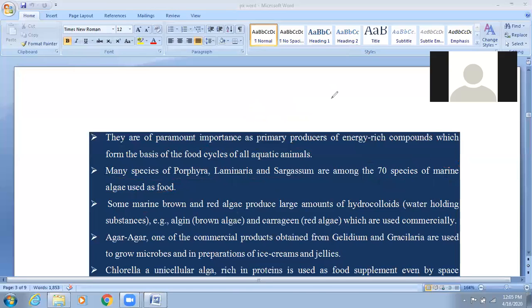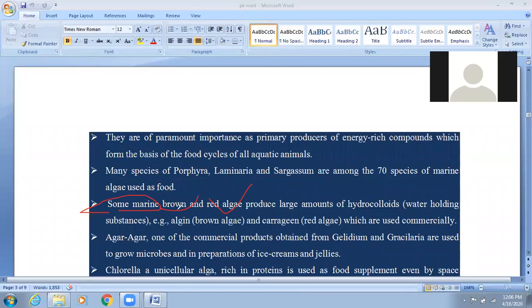And Phaeophyceae are rarely found in freshwater, most of them are in marine water. And Rhodophyceae, some are freshwater, some are marine. So here you can see some are marine, that is brown algae and red algae.